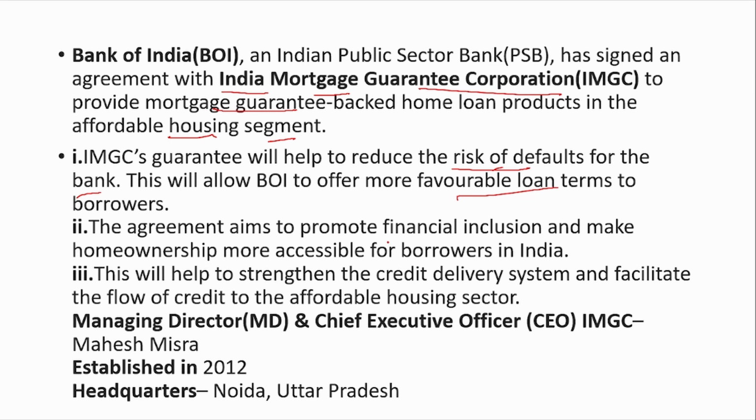And also, in some cases, they reduce the interest rate. So, previously it was 8%. Now, they may reduce it to 7.5. So, these are the favorable loan terms given to the borrowers because of the IMGC guarantee. This guarantee aims to promote financial inclusion and make home ownership more accessible for the borrowers in India. This will also strengthen the credit delivery system and facilitate the flow of credit to the affordable housing sector.